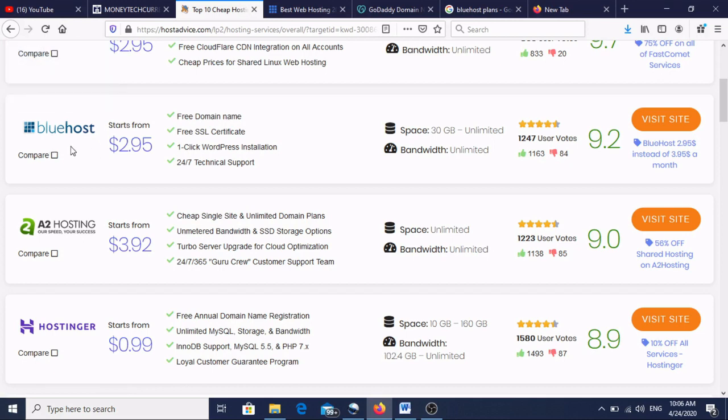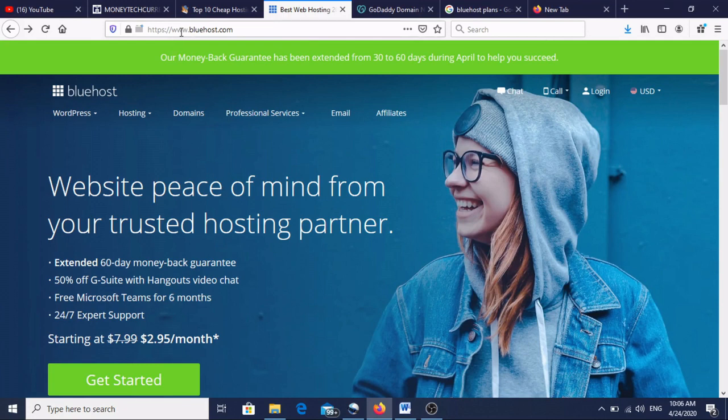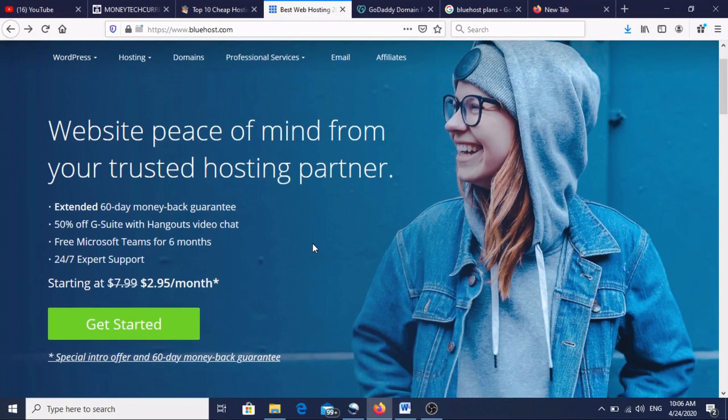Okay, if you open bluehost.com, write it here, bluehost.com, this page will open like this. It is starting from 2.95 dollars per month.